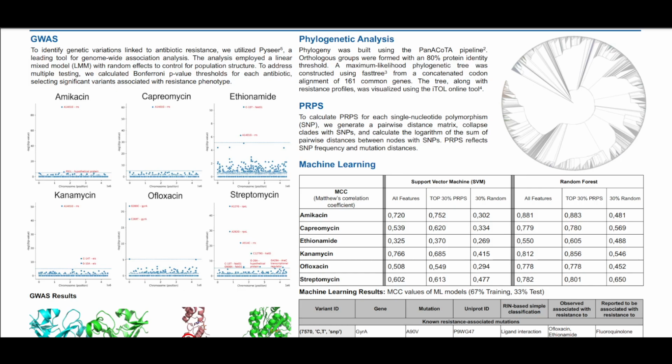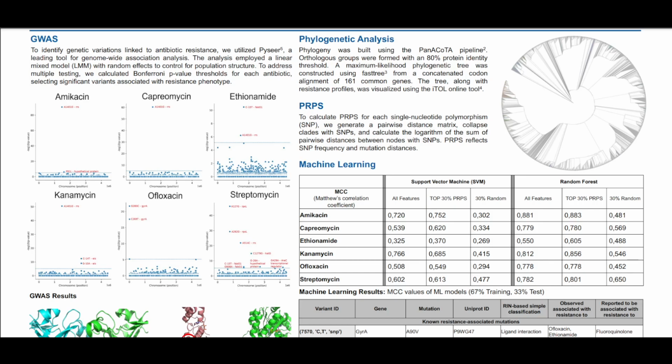For phylogenetic analysis, we first created a phylogenetic tree using the PanACoTA pipeline. On the right side, you can see the phylogenetic tree. We calculated PRPS on this tree and trained 3 models, one before phylogenetic analysis, one after phylogenetic analysis, and one where we randomly shuffled our data and selected 30% for training the machine learning models to demonstrate that our phylogenetic analysis is not random. As we can see, the top 30 PRPS scores have good Matthews correlation coefficient, MCC, values, as do all the features, and they are much better than the 30% random results.